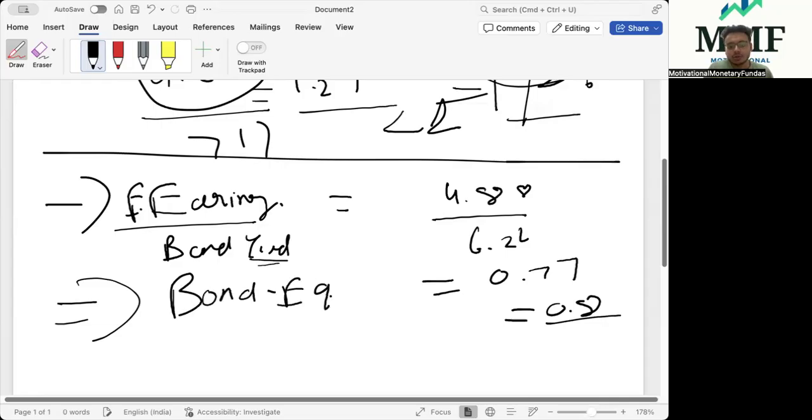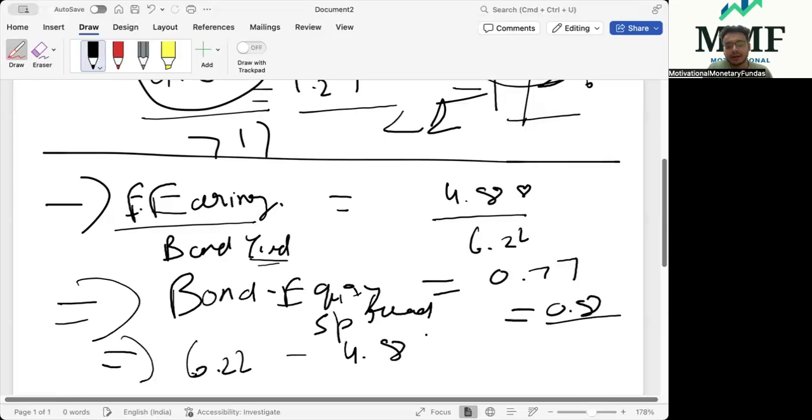So it's not a ratio. It is just a difference: the bond equity spread. So what exactly are they doing? They're taking the bond yield, which is 6.22, and the equity yield, which is 4.88. The number comes out to be closer to 1.30. So instead of taking the two ratios as we did a few minutes back, they just take the difference. Bond yield gives us 6.22 and equity yield gives us 4.88. The difference comes out to be 1.30.